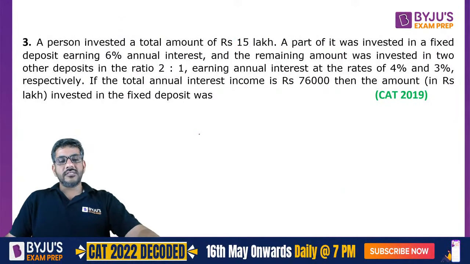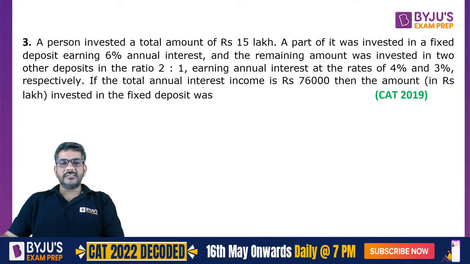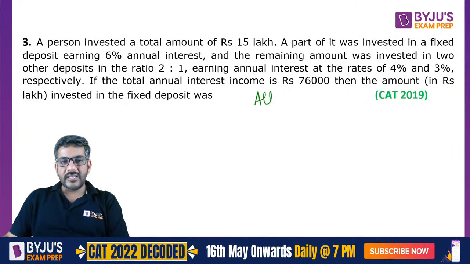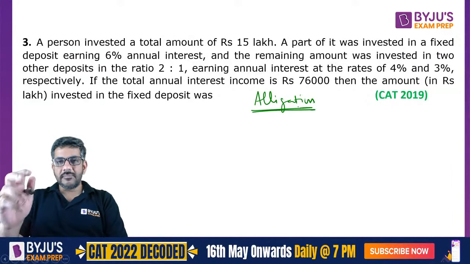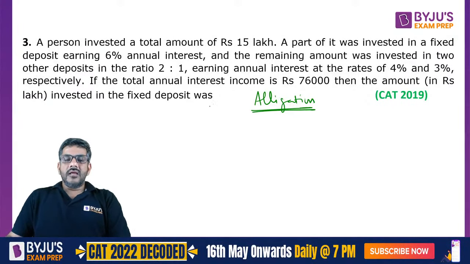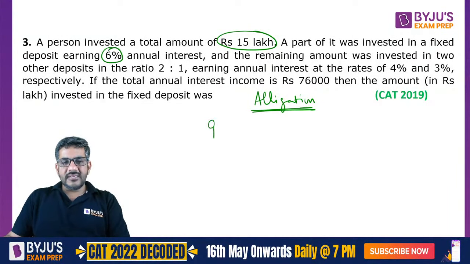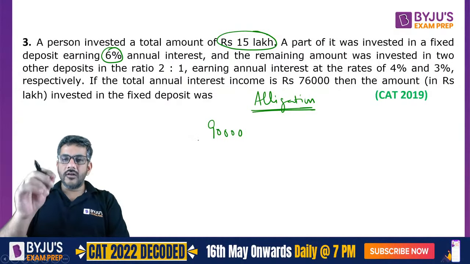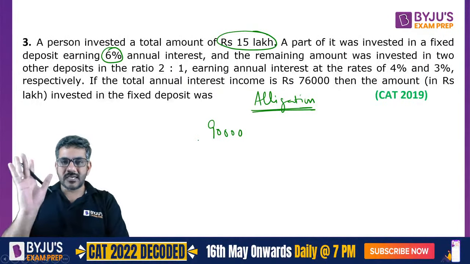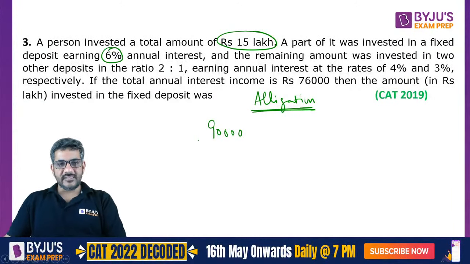One of the solutions, which you must have studied, is alligation. So you can use alligation in these questions as well. How do we use alligation? Let me just talk about it. You can use alligation in a way that if the whole of this 15 lakhs goes at 6%, can I say the interest that you would be earning is equal to 90,000? If all 15 lakhs goes with 6% annual interest, you will get 90,000.